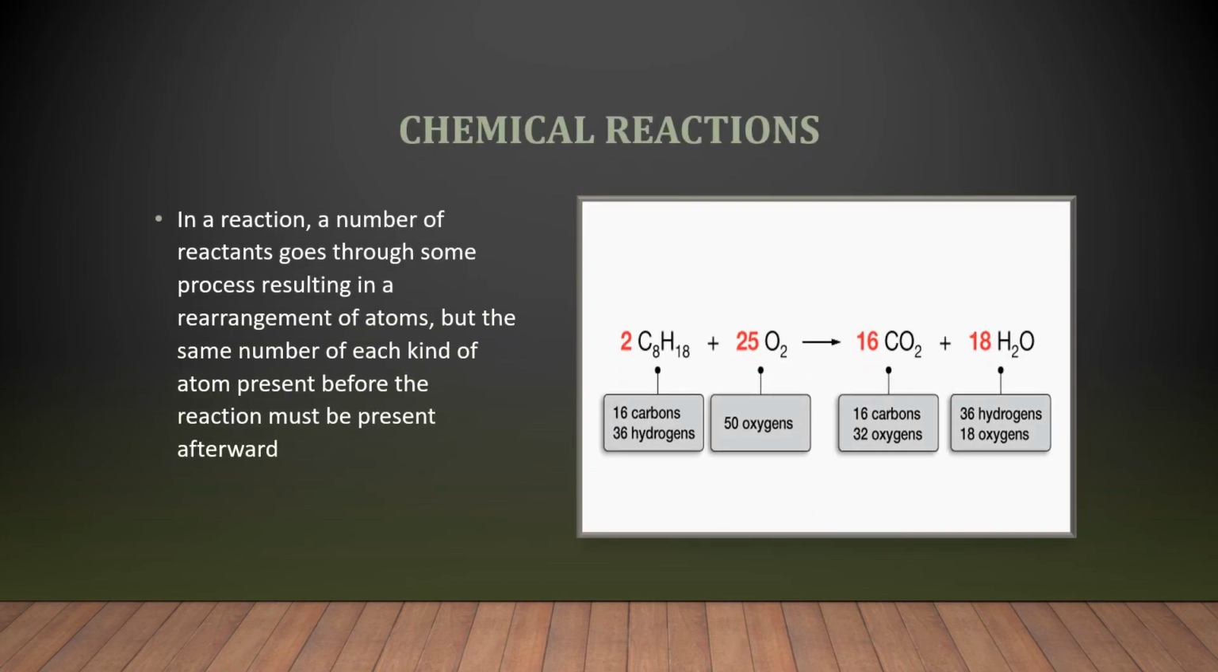Chemical reactions. Any chemical reaction is an example of conservation of mass. In a reaction, a number of reactants goes through some process resulting in a rearrangement of atoms, but the same number of each kind of atom present before the reaction must be present afterward.